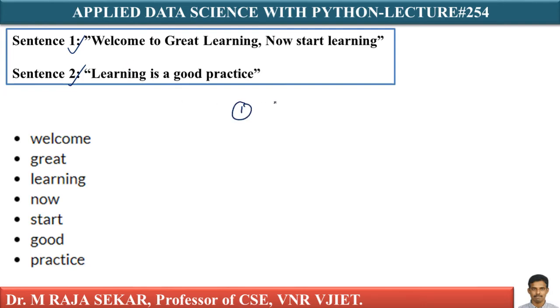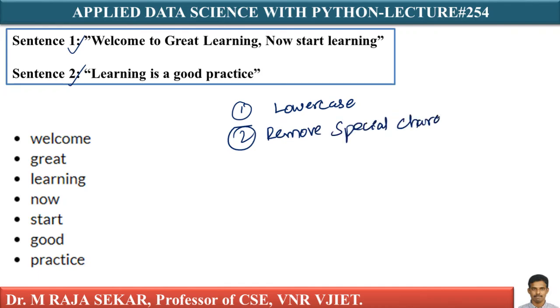What is step number 1? Converting into lowercase letters. That is step number 1. What is step 2? Remove special characters and stop words from text. Stop words are the words that do not contain